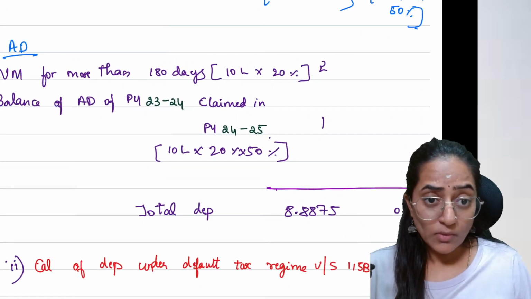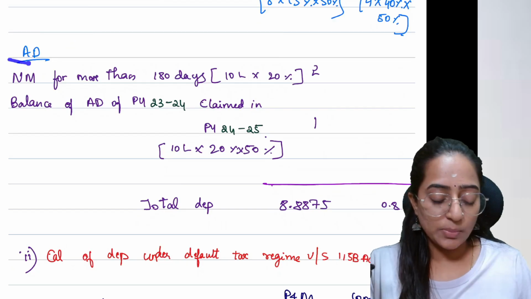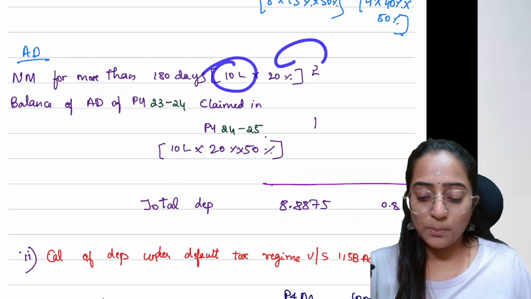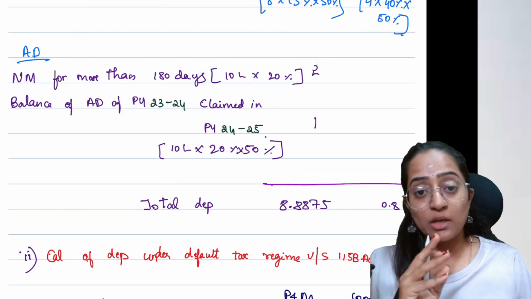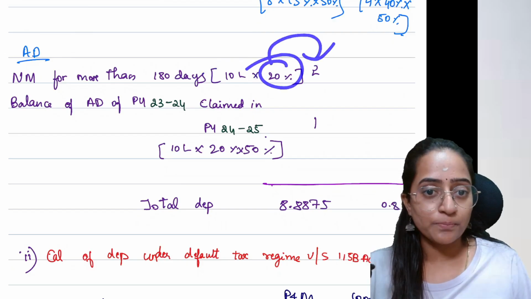Normal additional depreciation for more than 180 days. Additional depreciation for new machinery used for more than 180 days is going to be 10 into 20%. People, 20% is the maximum rate of additional depreciation allowable. If it is used for a period of more than 180 days, you will get 100% of it. So you are going to take.